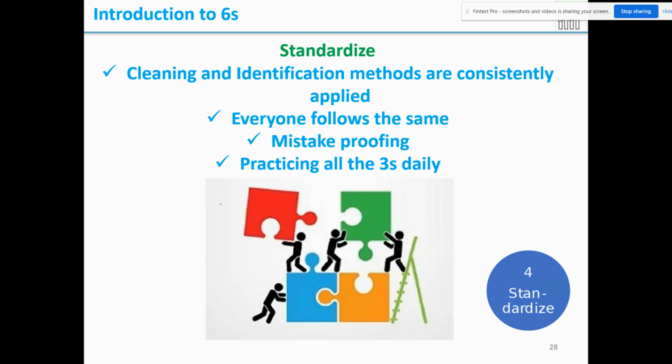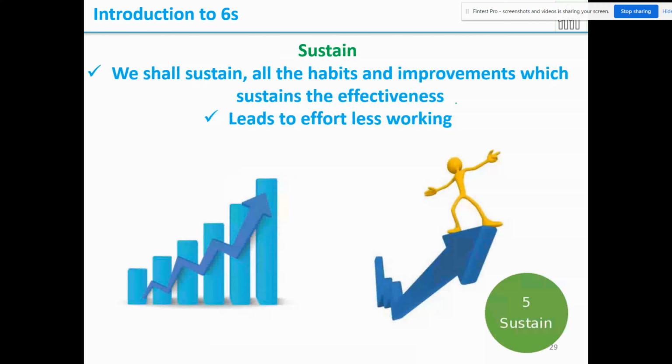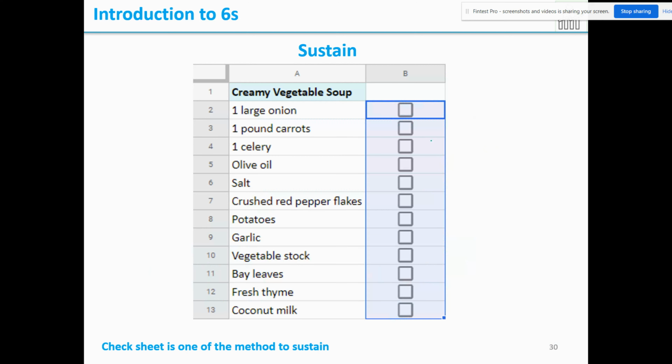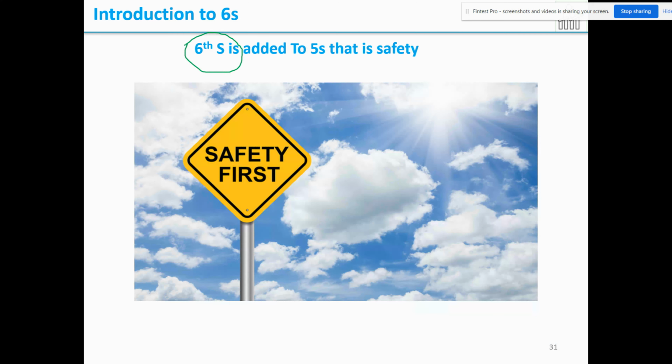Next, standardize. Standardize says that everyone follows the same thing. When you use something and again place the same item in the same place, everyone follows the same thing and it becomes standard working. Then sustain. We shall sustain all the things that we are doing every day to have a better productive workplace. We can have a checklist to see whether all the 5S are done or not. The last one they added, making it 6S, is safety.